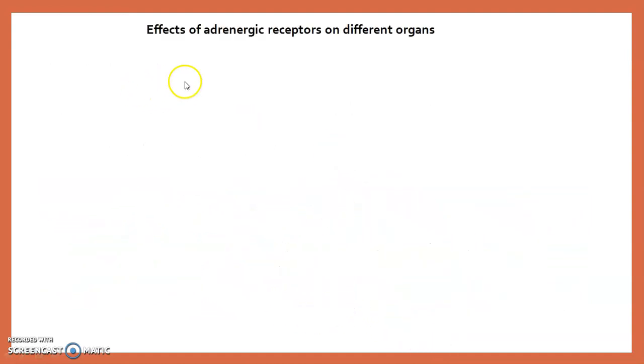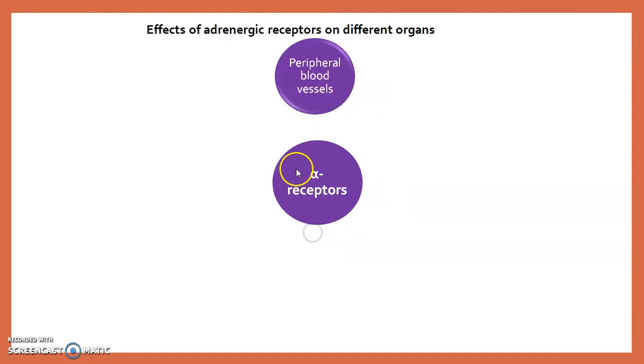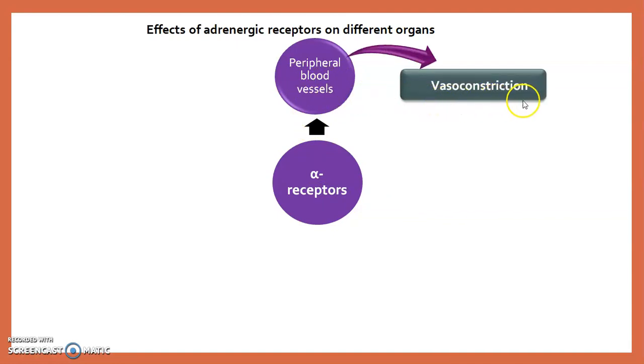Let us see the effect of adrenergic receptors on the different organs. First of all, we see the alpha receptors' effect on different organs. First, the effect on peripheral blood vessels.